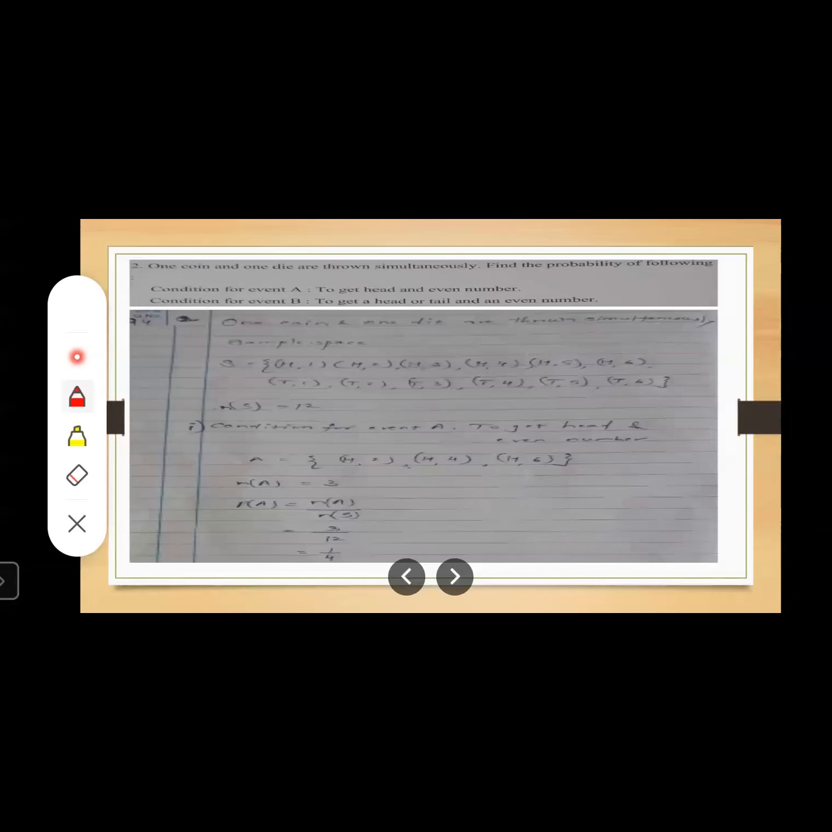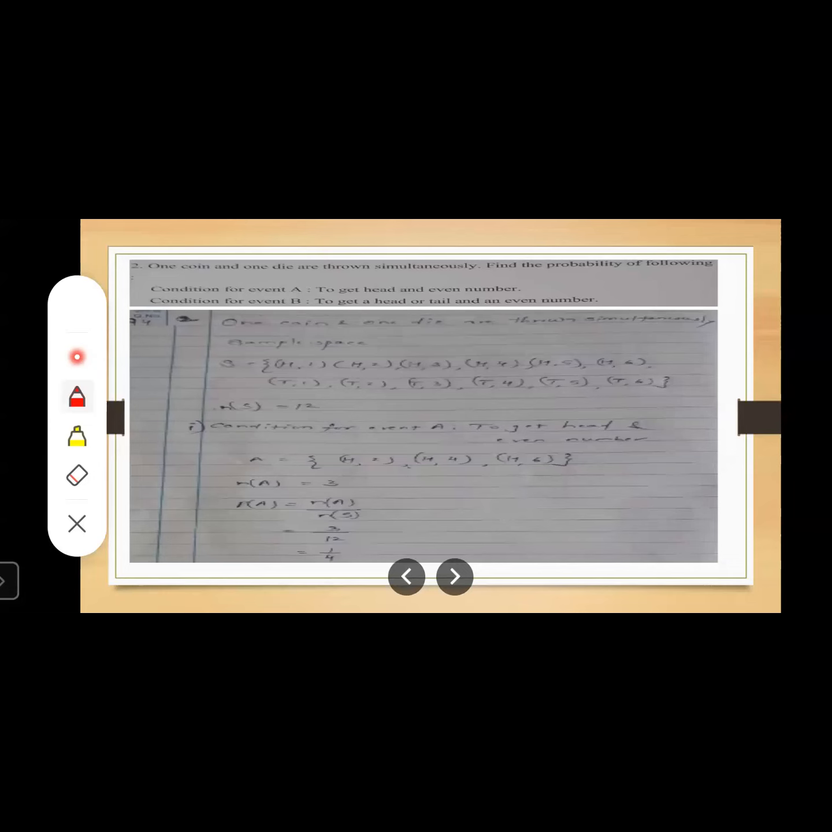When we're taking the coin, either head or tail will come. Head will go along with the 6 faces of the die, and tail will also go along with the 6 faces of the die, right? So there will be a total of 12 possibilities. So we are going to write 12 total possibilities in the sample space. Write head 1, head 2, head 3, head 4, head 5, head 6. Similarly, tail 1, tail 2, tail 3, tail 4, tail 5, tail 6.